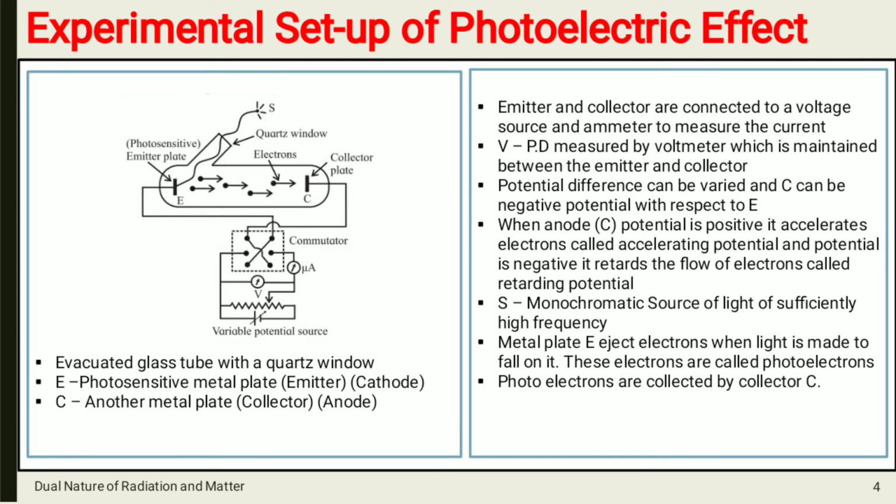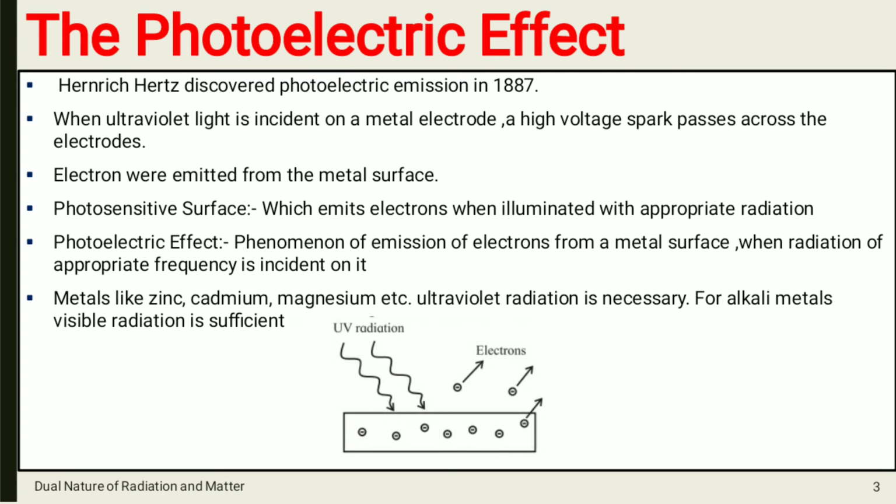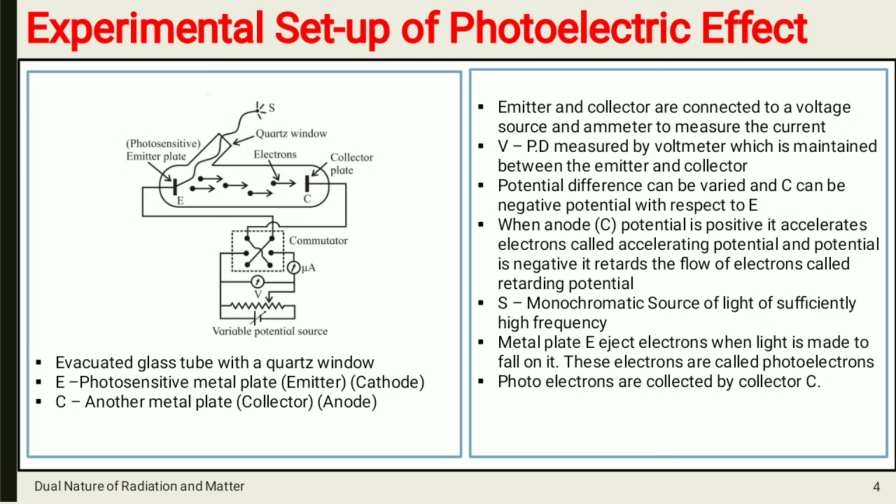So have you understood what is photoelectric effect? Photoelectric effect is what? Phenomenon of emission of electrons from metal surface when radiation of appropriate frequency is incident on it. Okay, so you can see in the diagram on the metal plate UV radiation is incident, and due to that from that metal plate electrons are emitted, or emission of electrons takes place. So this phenomenon we have studied experimentally.